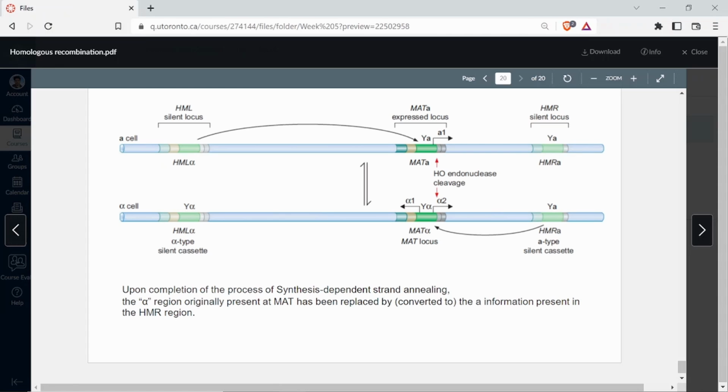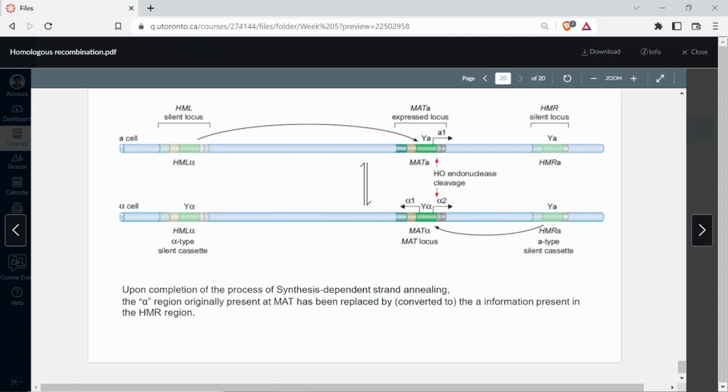Then what you see on the left hand side and right hand side of the mat locus is a silent locus here and another silent locus here, which means it is not expressed. What is expressed is only the mat, right? So there is this left one and a right one, HML alpha, HMRA. HM stands for homothallic mating type.